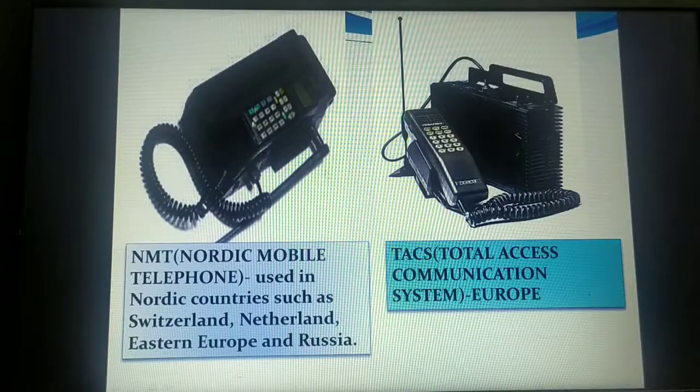Then when we had the first generation, what was the need for going to the second generation, is the question, right? So there were certain disadvantages in the first generation. Firstly, they were all analog cellular systems, and there was no consideration for the data service. That means there was no question of having the internet at all. And one more major problem was they were unable to interoperate between the countries.